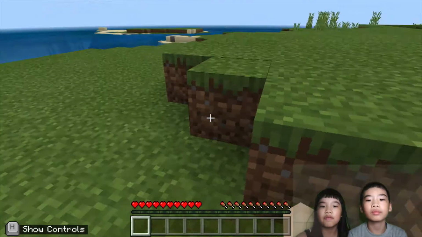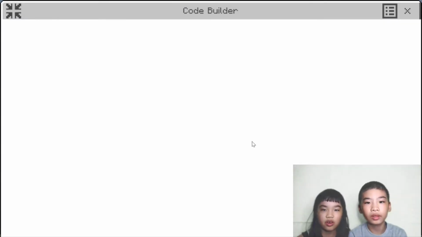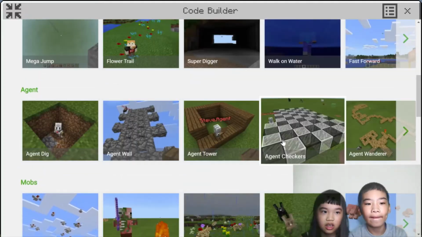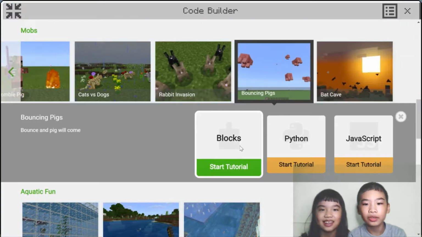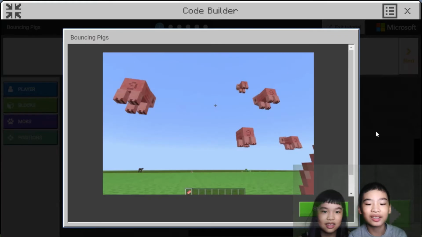Today we're in Minecraft Education Edition and we're going to do the animal tutorial. So this is in Microsoft MakeCode. Yeah, so let's go. Mobs. Bouncing pigs. So the pigs will bounce and keep bouncing and bouncing. There's a picture of a bunch of slime blocks, and then the pigs are bouncing.